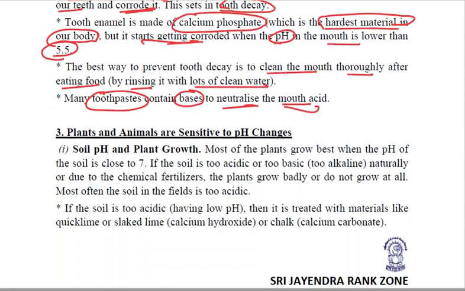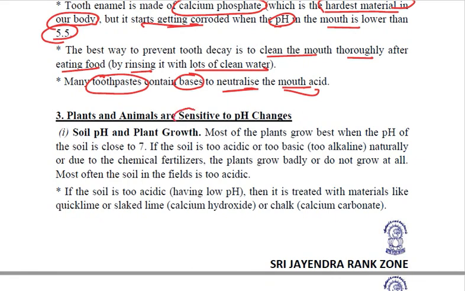Thirdly, plants and animals are sensitive to pH changes. We know that the plants grow in the soil and they grow best when the pH of the soil is close to 7.